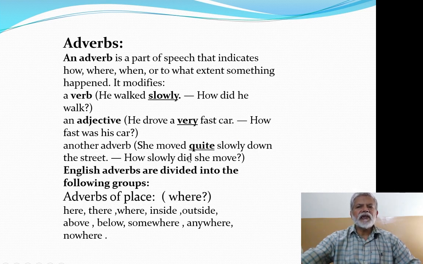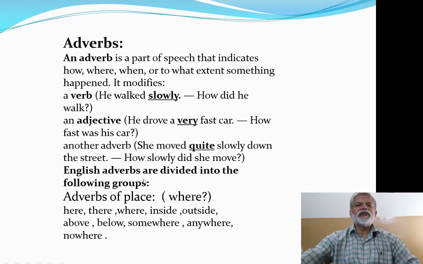But here, how slowly did she move? This quite is showing the degree of slowness. So slowly is an adverb, and quite is another adverb that is qualifying this adverb slowly. So adverbs modify a verb, an adjective, or another adverb.